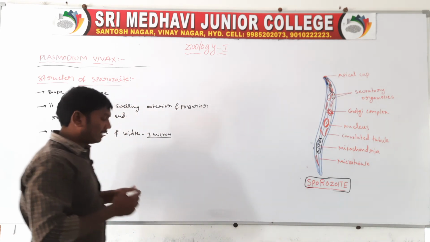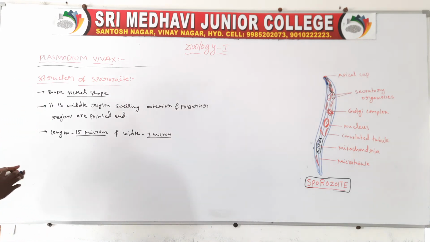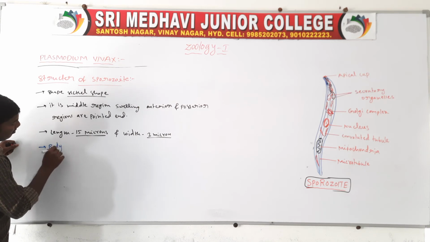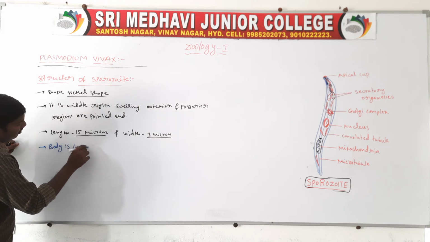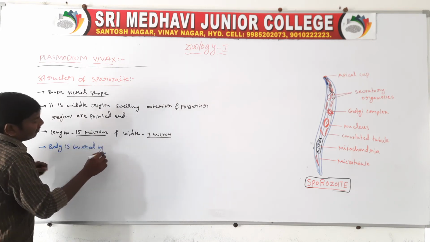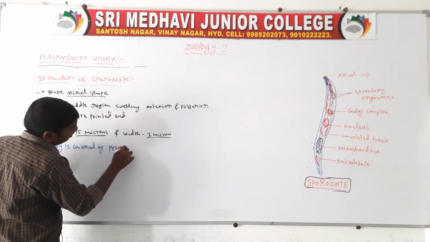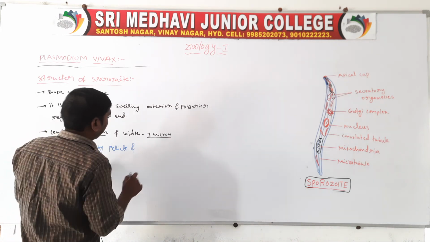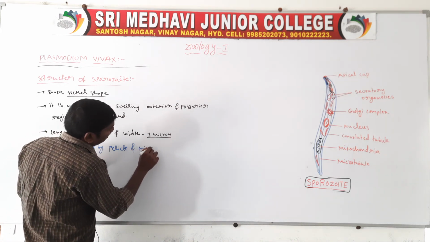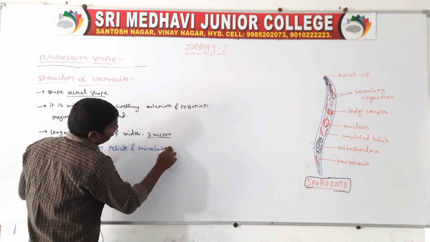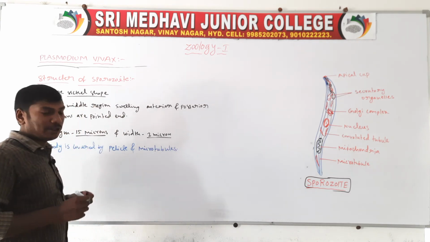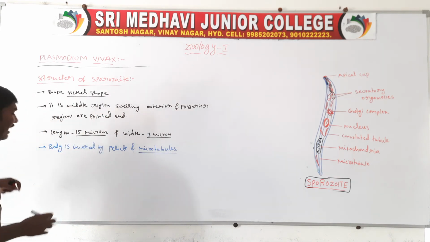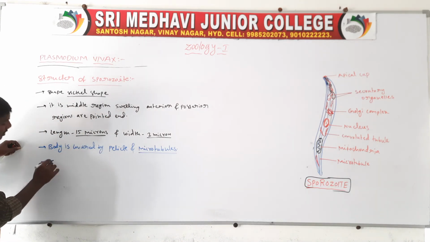Next, the body is covered by the pellicle and microtubules. These microtubules help in wriggling movements.